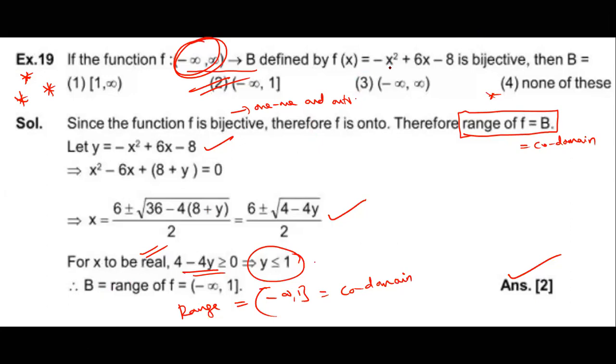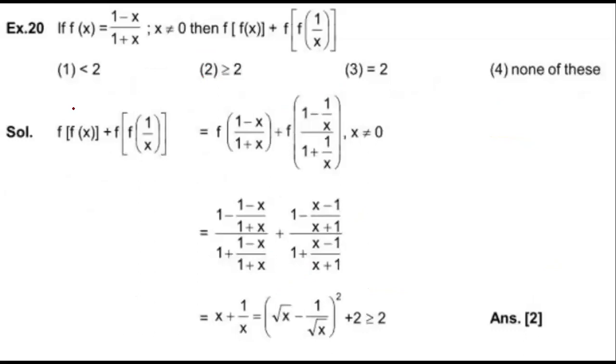So f(x) is equal to minus x square plus 6x minus 8 is bijective. Okay. Arif is there? Raise your hand, Arif. SV Rajesh. Okay. So this is a variety model.